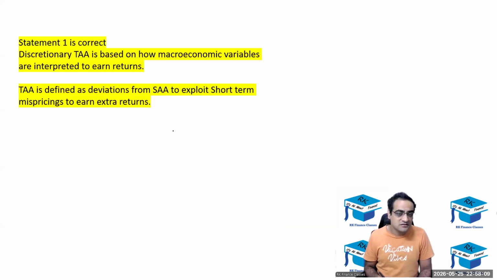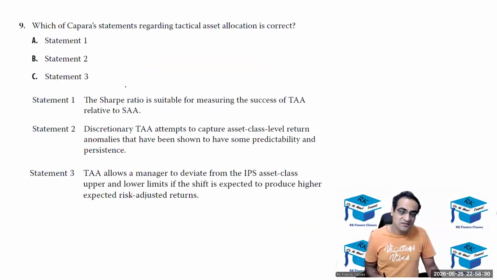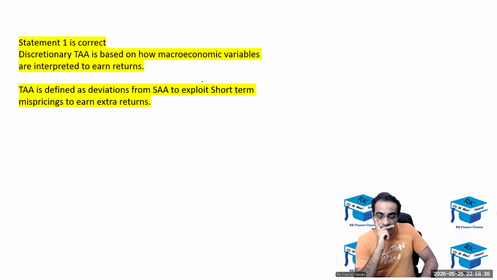And her answer is Zaini's answer. Discretionary is based on macroeconomic variables interpreted to earn returns. TA is defined as deviation from SA to exploit short term. समझ में नहीं आया मुझे. Except the statement 1 is correct. Basically, I gave the correct answer for statements 2 and 3. Deviations from SA to exploit short term is pricing. But then why is statement 3 incorrect? Within the limits, why नहीं ना?